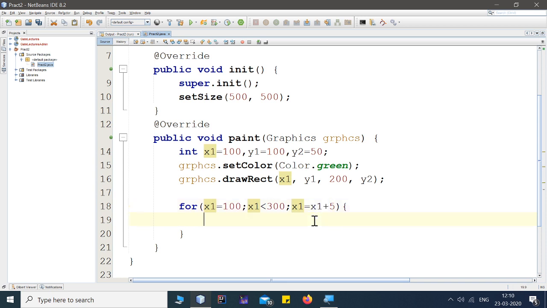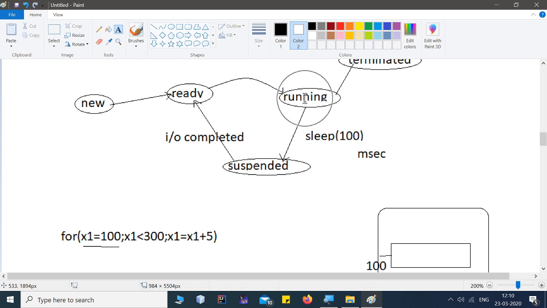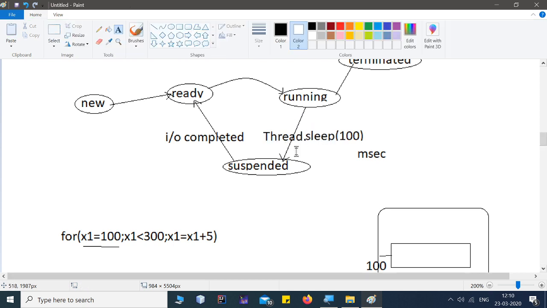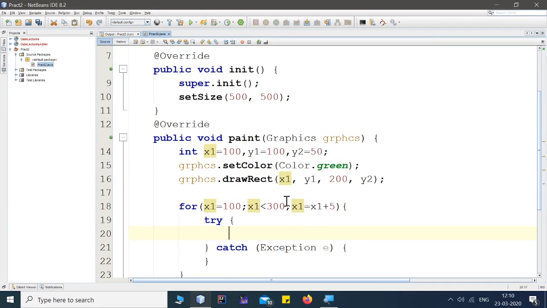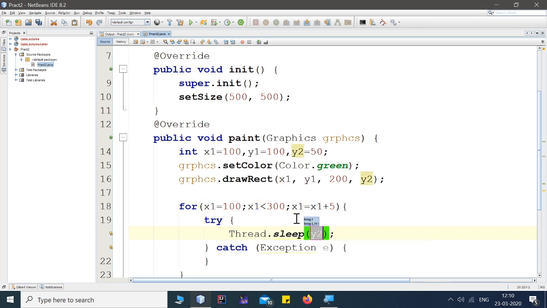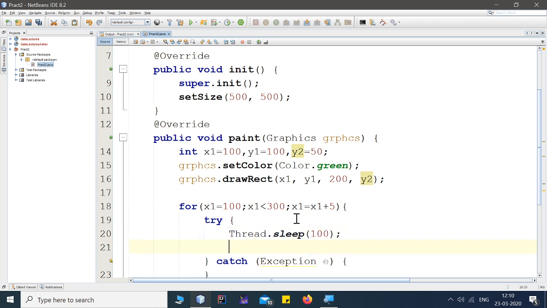Then I'm writing a try and catch. Inside the try and catch, in order to move a running thread from running to suspended state, there is a method called sleep which is available in the Thread class. I'm using the Thread.sleep method. This will sleep your currently running thread and take it to the suspended state. Here I'm specifying my sleep time as 100.